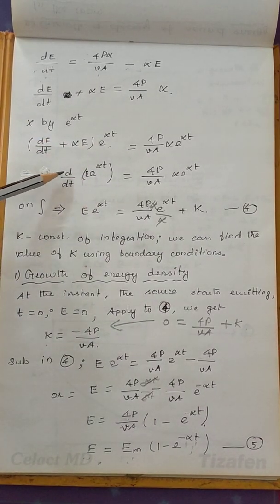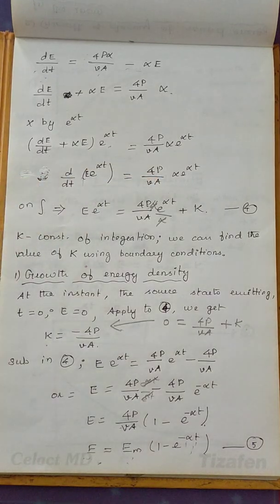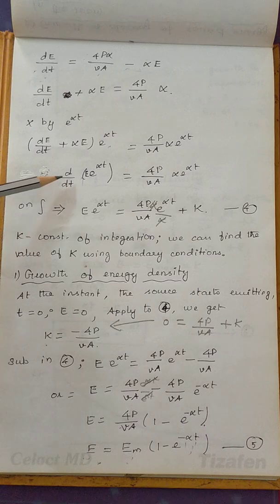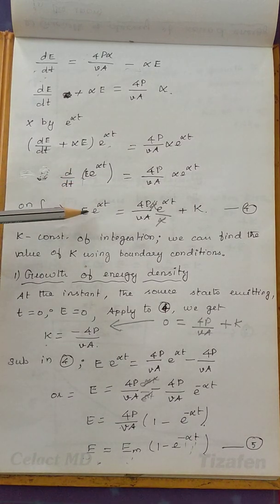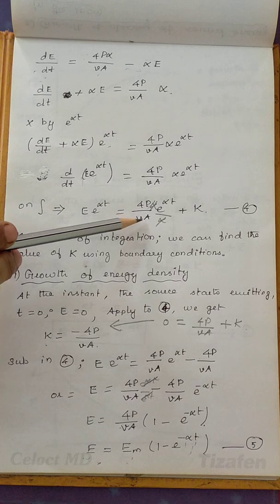So we will write it as d by dt of E into e power alpha t, which is equal to this factor. Then how to remove the differentiation? By integrating. Just integrate on both sides, so d by dt and integration get cancelled. Here E into e power alpha t is equal to 4P by VA, which is constant, times